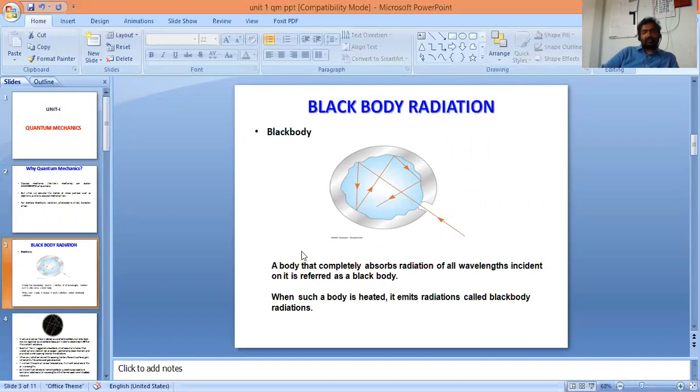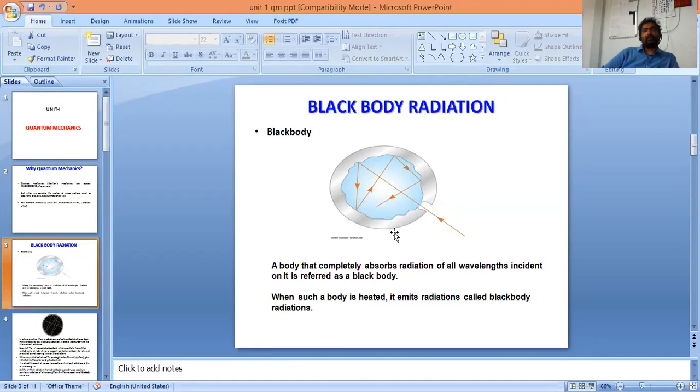First of all, understand what a black body is. A body that completely absorbs radiation of all wavelengths incident on it is referred to as a black body. For example, let us consider this body. When radiation is incident inside, if this radiation is completely absorbed by this body, it is called a black body. When such a body is heated, it emits radiations called black body radiations. If you heat this body, it can emit radiations also.